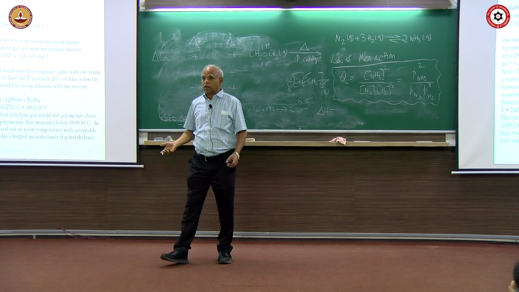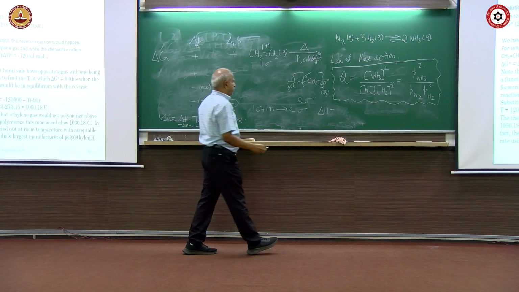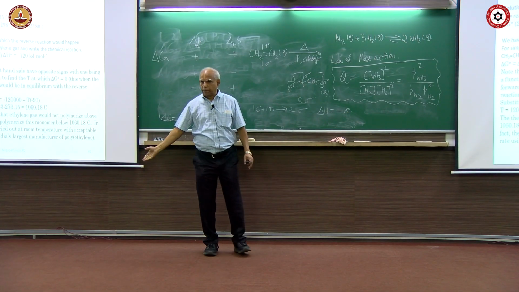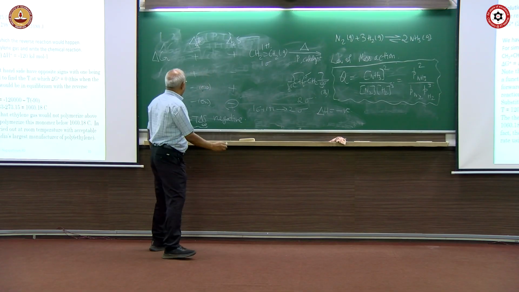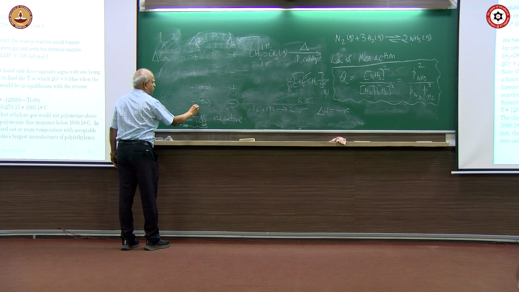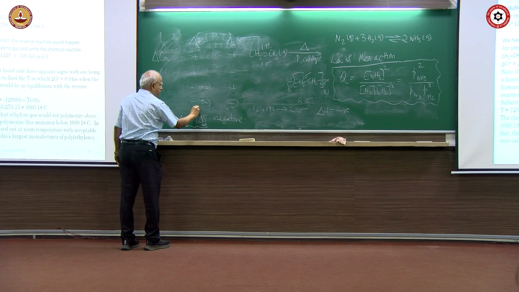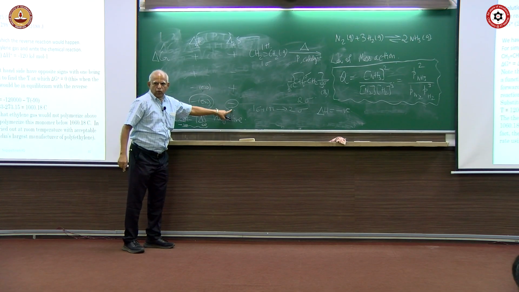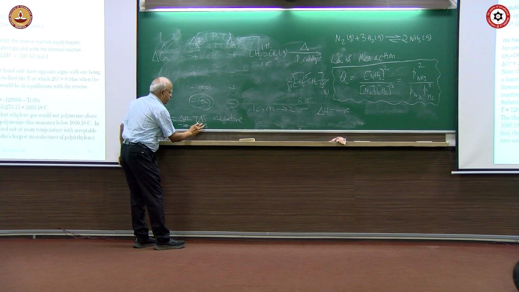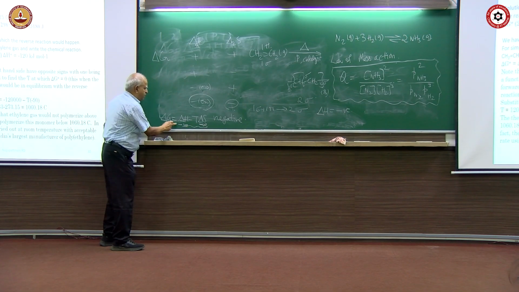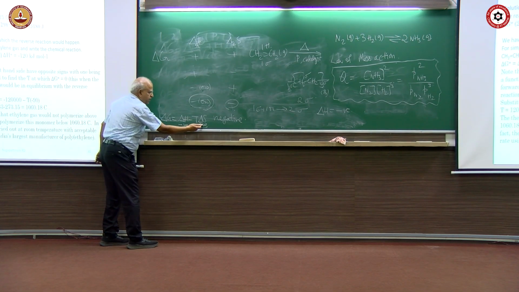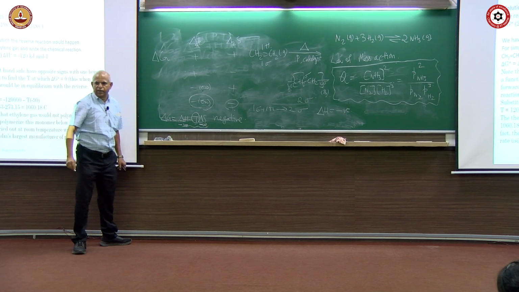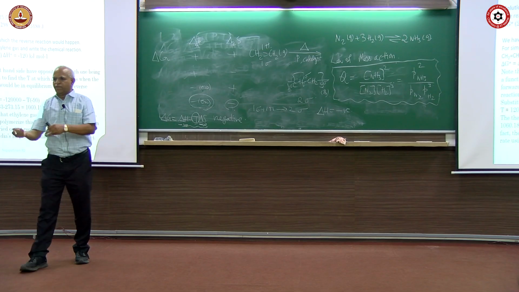It will be negative. So, delta H is negative because the pi bond becomes a more stable sigma bond. So here is the condition: delta H is negative, and delta S is also negative. So this term is negative, and this term is the negative of a negative, positive. So therefore at some temperature T, this will go in the reverse direction.